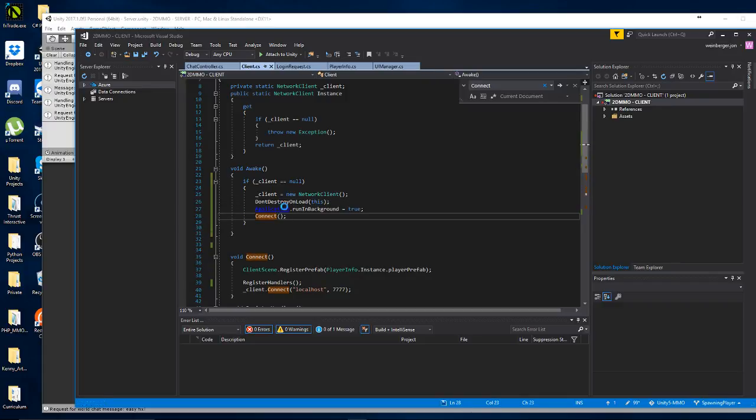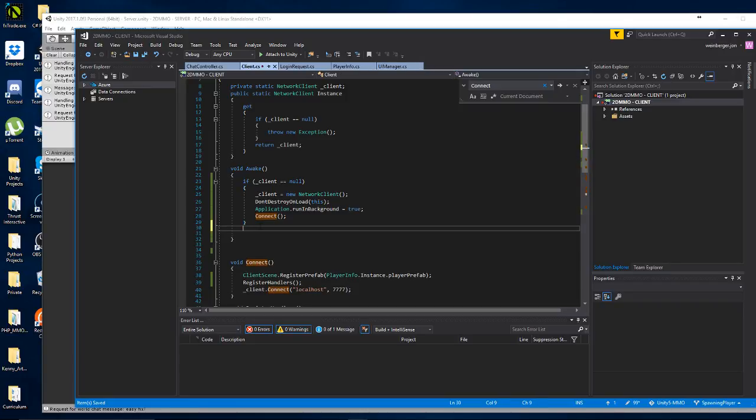All right, so here we go. So on awake, we're going to go ahead and check if our client's null. If it is, we're going to say underscore client equals the new network client. Don't destroy on load this client. Let it run in the background, and then we're going to connect, okay? So when we connect, we're going to basically load a new scene, and awake will get called again.